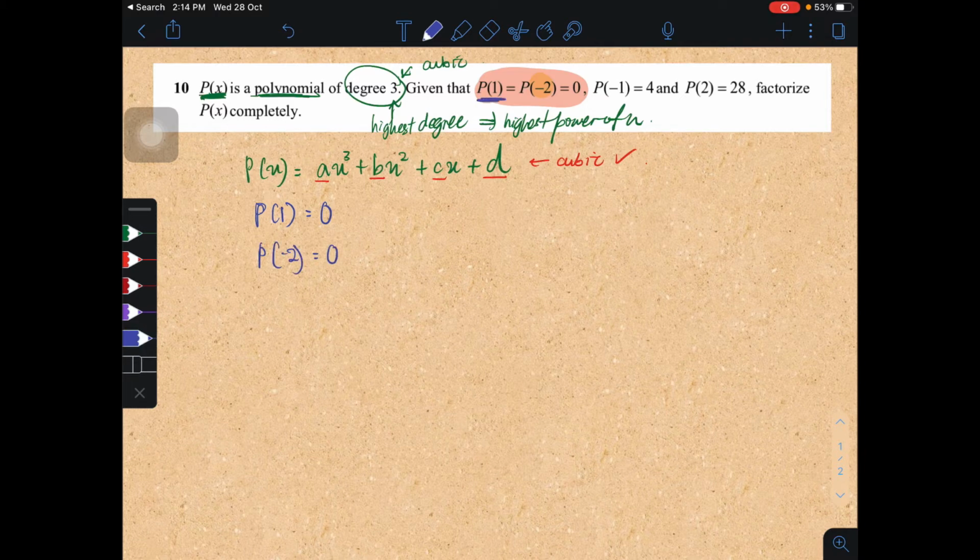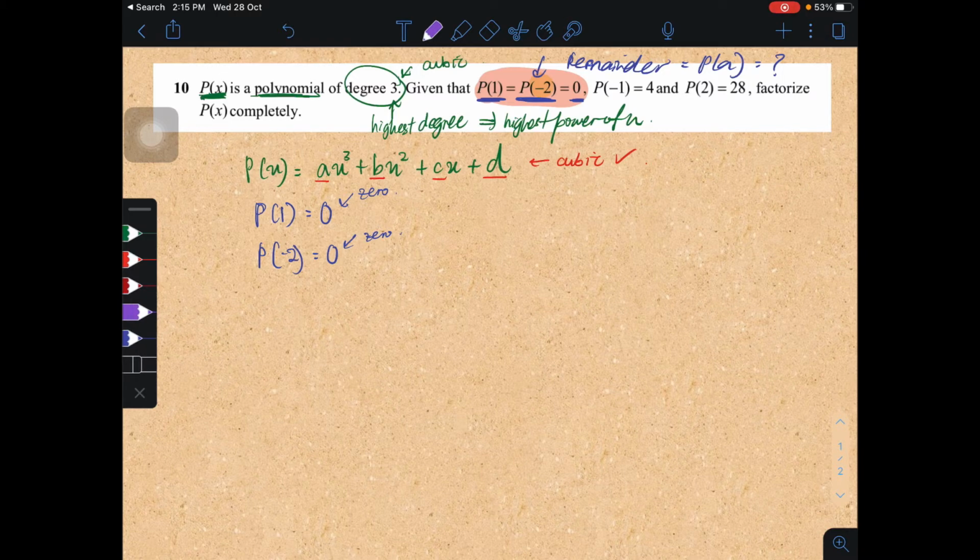So both of these remainders are equal to 0. Recall that the remainder is equal to P(a), whatever the value of the remainder is. In this case, it is 0. Therefore, we know it is the factor theorem, but we don't need to use that anyway.